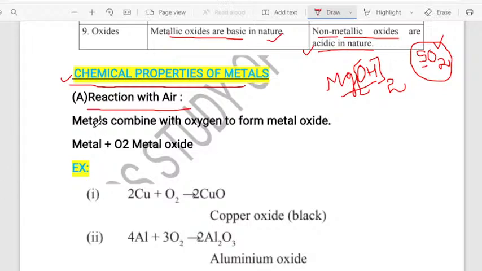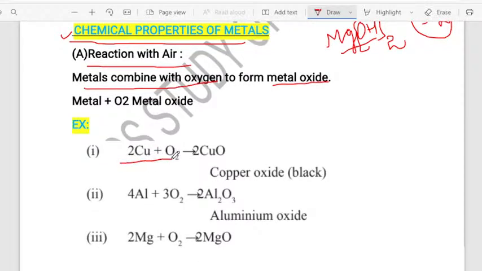So see, generally metals will combine with oxygen, and what does it form? It will form the metal oxide. Very importantly, you want to know, children. For example, see, when we take copper, I have given few examples, you can check out here. Copper, when it is exposed to oxygen, or it is burned in the presence of oxygen, it will form copper oxide. So what happened? Metal is combining with oxygen. Metal ಏನಾಗ್ತಾ ಇದೆ? Oxygen ಜೊತೆ combine ಆಗ್ತಾ ಇದೆ.